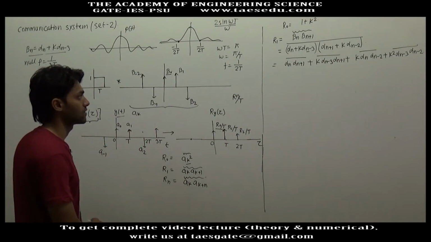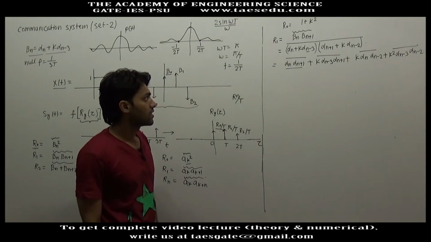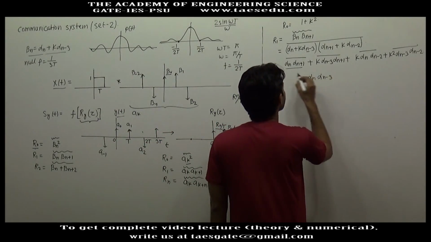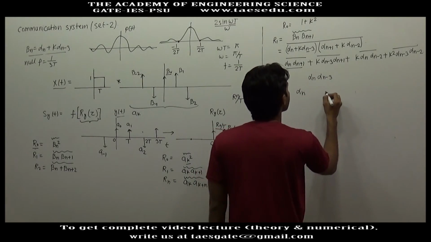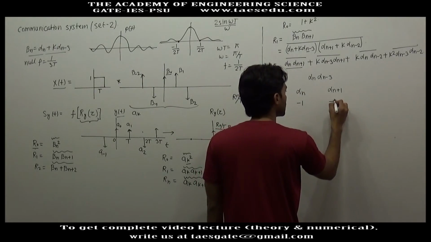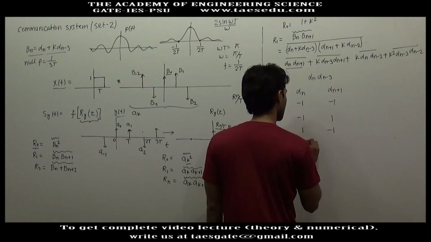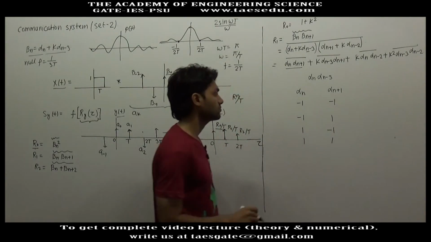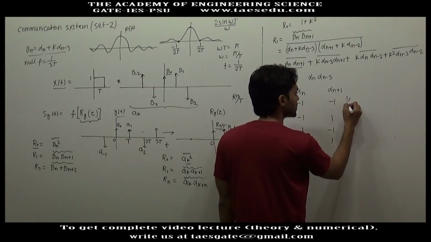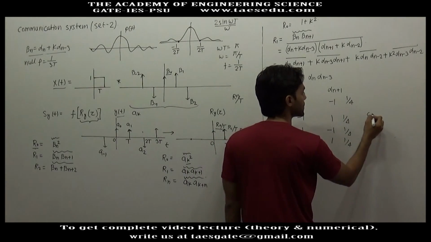Now what will be average of alpha n into alpha n plus 1? This is similar to finding out average of alpha n into alpha n minus 3. Here you have alpha n, here you have alpha n plus 1. This can be minus minus, minus plus, plus minus, and plus plus. So again you will have 4 independent cases with equal probabilities. If you find the weighted average, you will get it as 0.